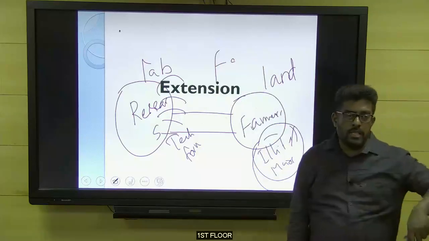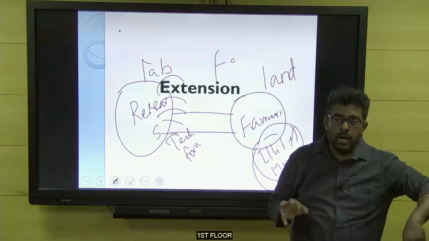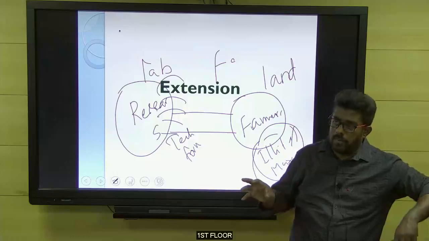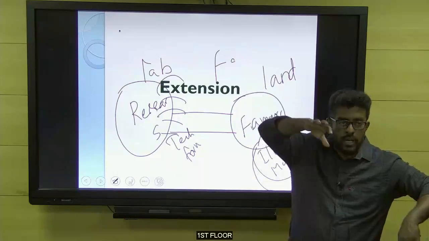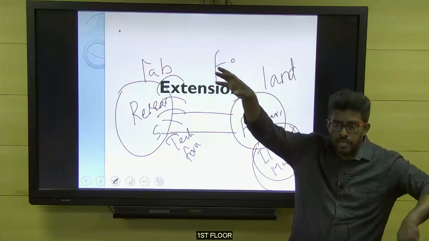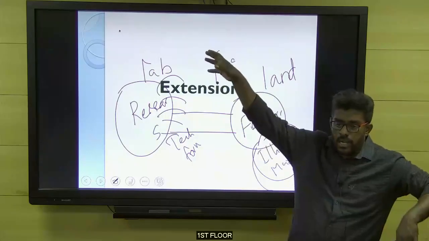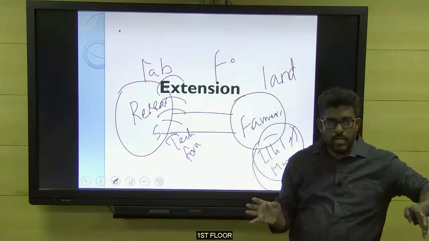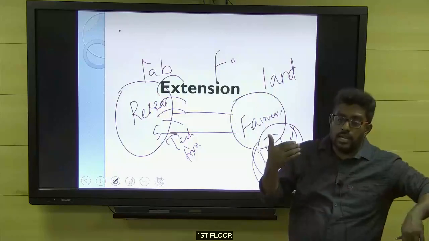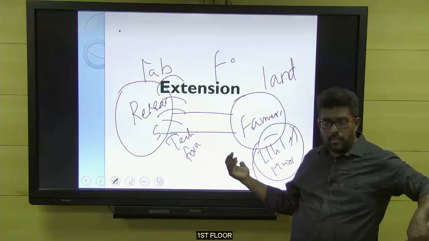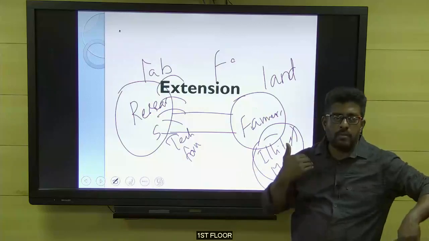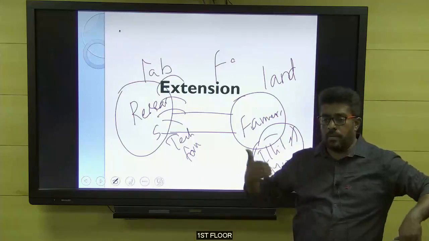Why am I saying this? Imagine the Indian Agriculture Department. For example, in your district, block, or panchayat, tomorrow they conduct a meeting saying all farmers, please come, we have a class at the agricultural office, same as how we are conducting our class. If they conduct a class this way, will the farmers be able to understand what is happening? Nothing will be understood. This kind of formal thing may be applicable to us, but it may not be applicable to the farmers.